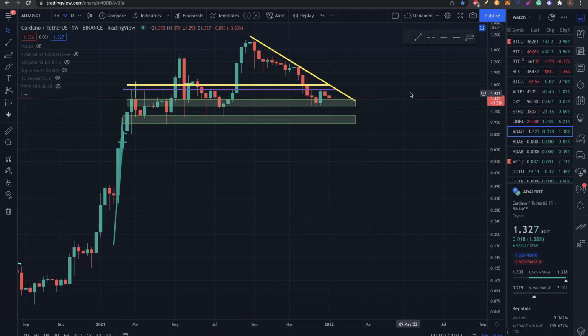So for now, even if Bitcoin is bearish right now at $46,000, if we don't go too much down in Bitcoin, then I think we are going to hold these lines of support, this rectangle. So between $1.18 to $1.30, which is where we are right now. Inside this box, it will be a good first entry price action to buy some ADA. That is in case we don't go lower on Bitcoin.